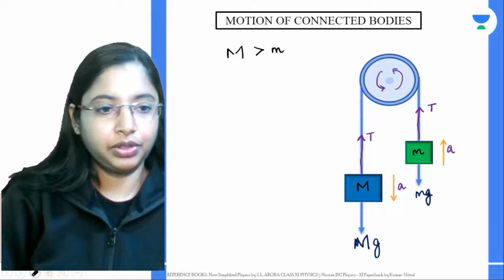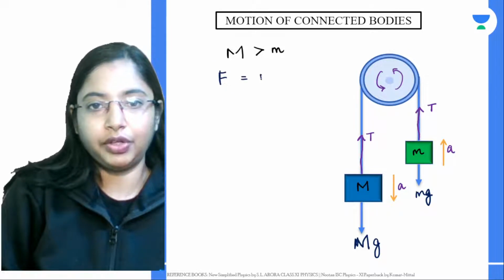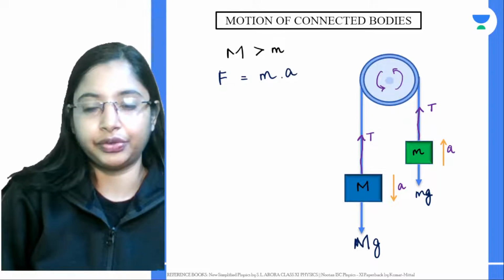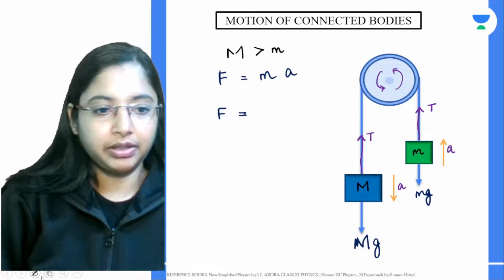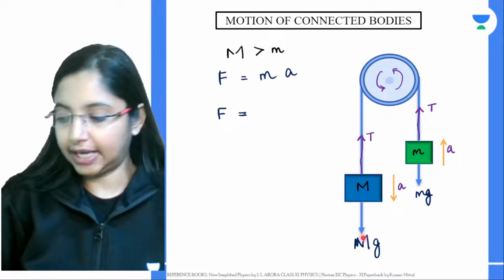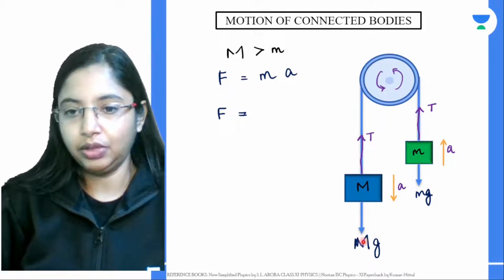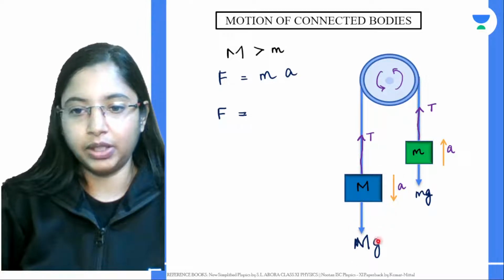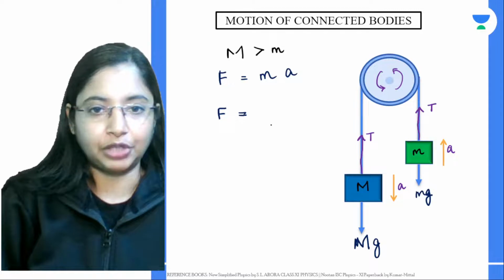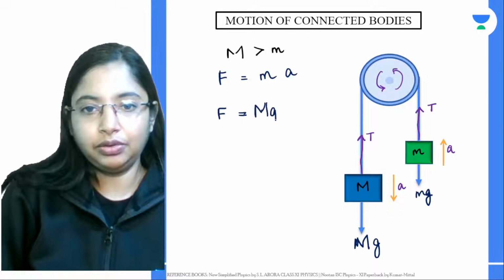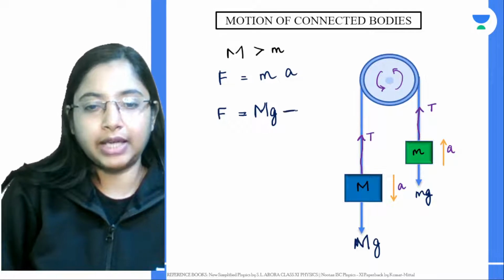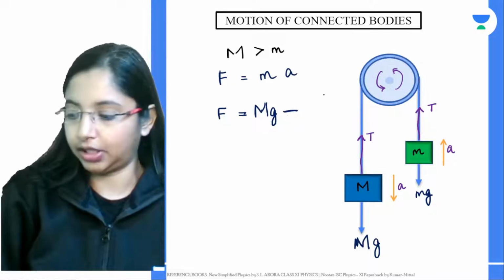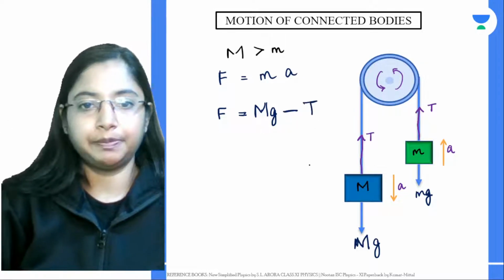From Newton's second law, we know force is equal to mass into acceleration, right? So on this object, there is one force which is acting downwards. It is moving in this direction, downwards. This is your weight of the object. So this is mass into acceleration due to gravity, that is downwards, and there is a tension force acting upwards, but it is in the opposite direction. This will be minus T.